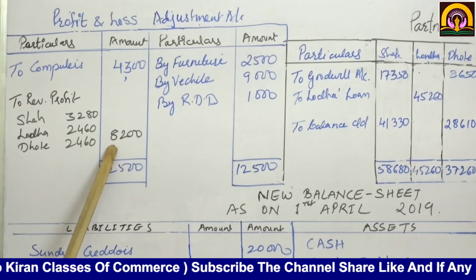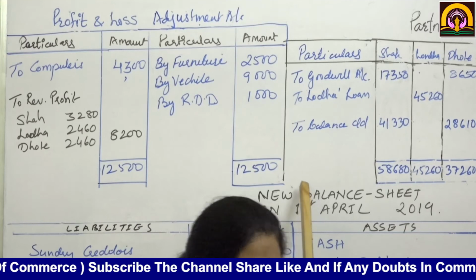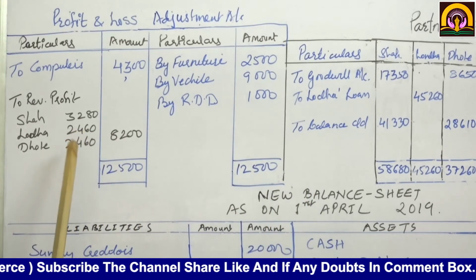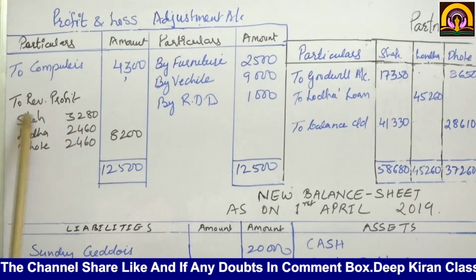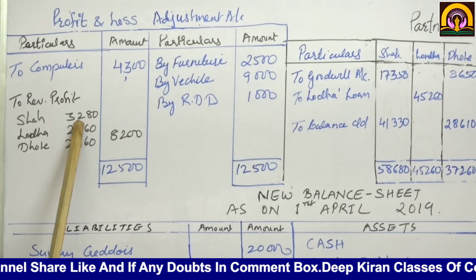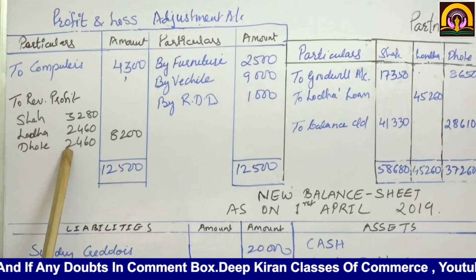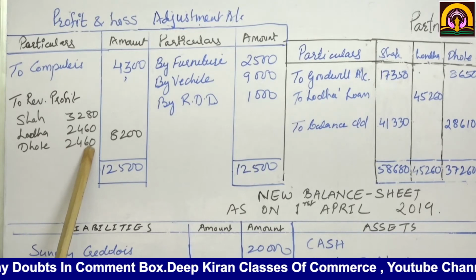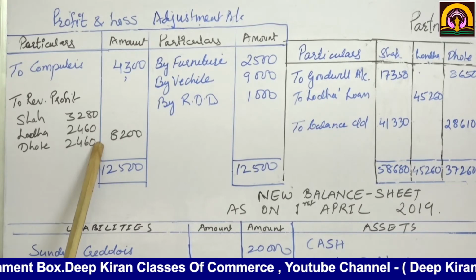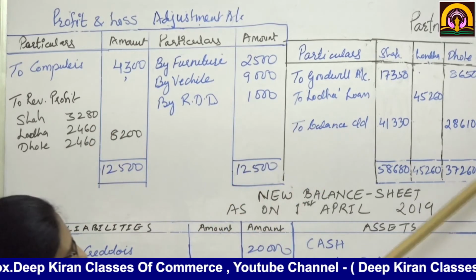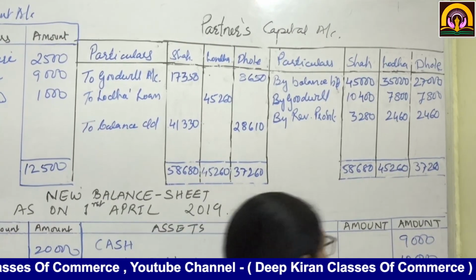Okay, that is to be shared in the ratio of how much? What has the sum said? 4:3:3. Okay, so Shah's profit will be 3,280, Lodha's 2,460, Dole's 2,460. Total is 8,200. This revaluation profit we are going to write on the credit side of the capital account. Now we'll be moving on to the capital accounts.